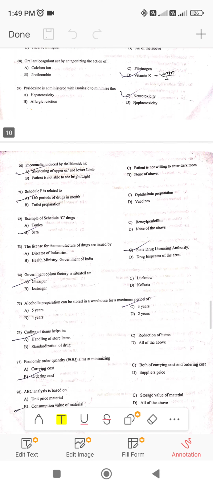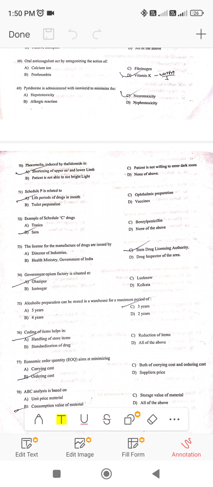Next, phocomelia induced by thalidomide, by shortening of limb, upper or lower limb. This is the correct answer. Schedule P is related to. This is the part of pharmaceutical jurisprudence, the upper part was pharmacology. Next, pharmaceutical jurisprudence. So schedule P is the life period of drugs. This is the correct answer. Ophthalmic preparation, schedule, toilet preparation, not vaccines also, not. So correct answer is life period of drug in months, schedule P.